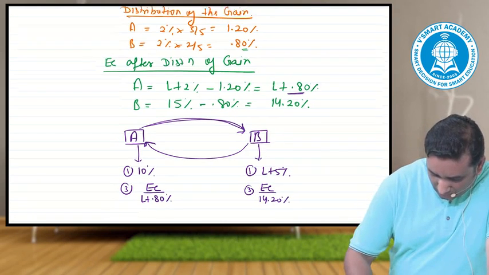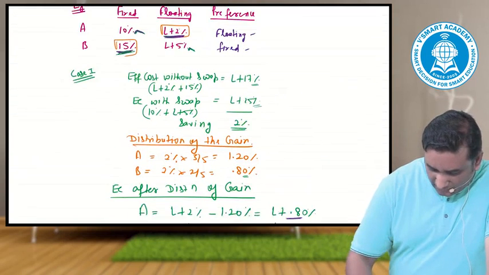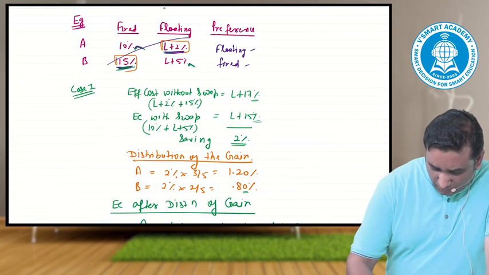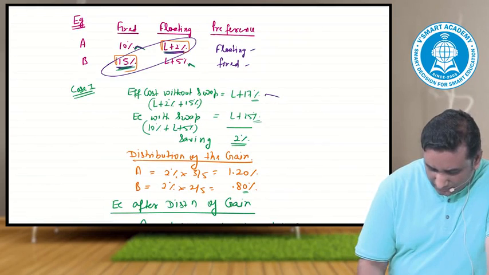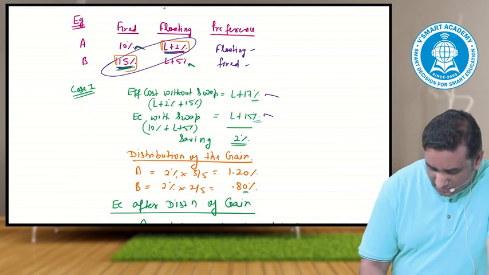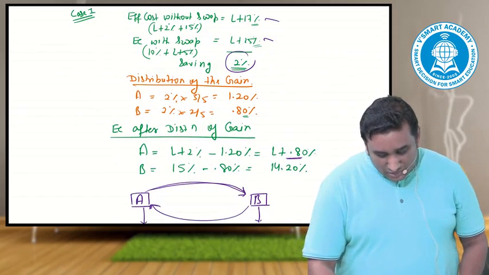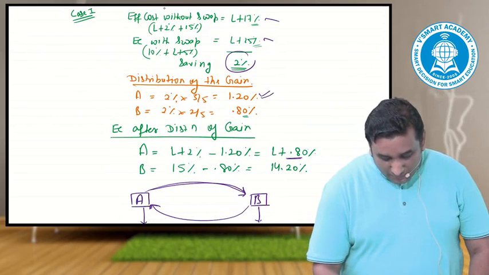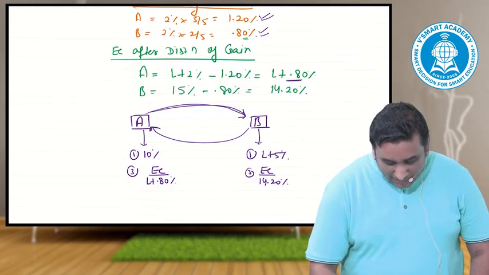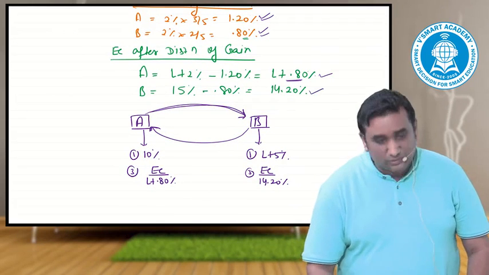I am saying it again. I know that if the gain, if definitely gain would come, if they go on their own, the costing was L plus 17. If they do the opposite, costing is L plus 15, that is a 100% guarantee, 2% gain would come. If the distribution of a gain takes place, his share would be 1.2 and 0.8. Their net answer would come as L plus 0.8 and 14.2.